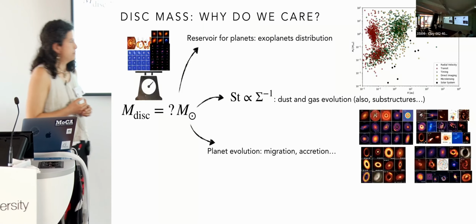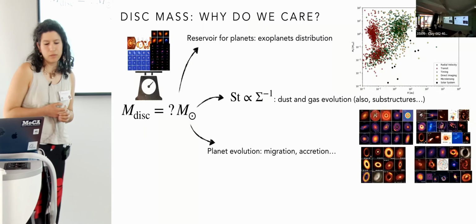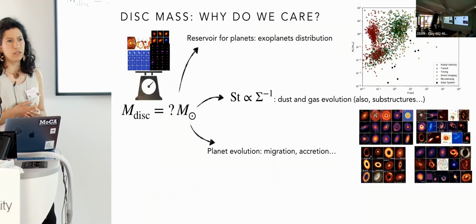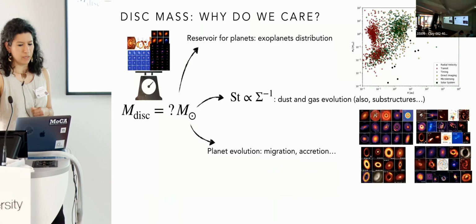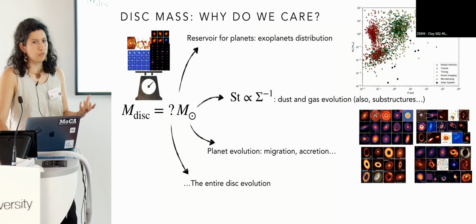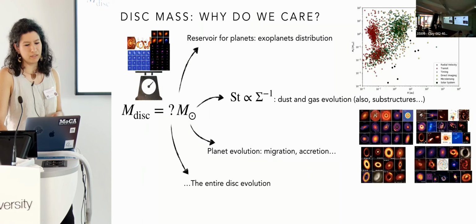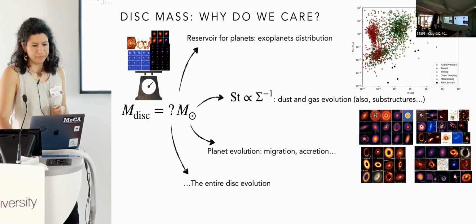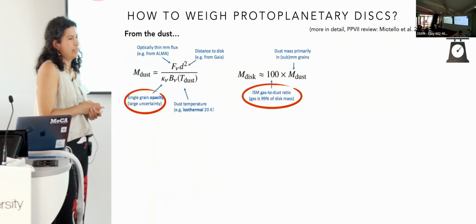Then it's important in planet evolution because depending on the disk mass, we can have different migration, different accretion, so different types of planets also. In general, I would say it's important for the entire disk evolution, and if we want to comprehend better what is happening, we need to understand how massive these disks are. So how can we get the disk mass?